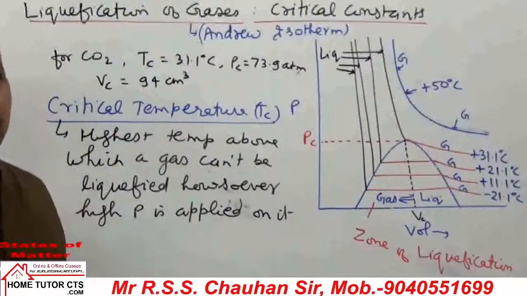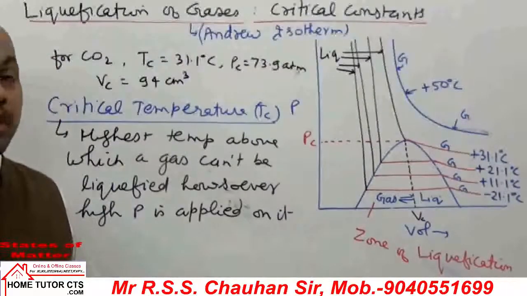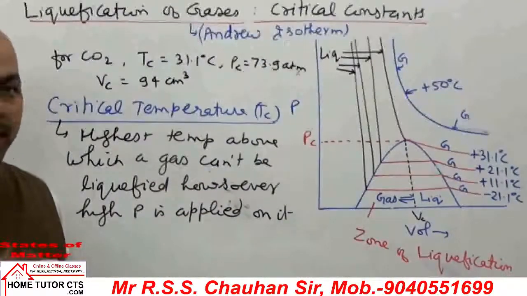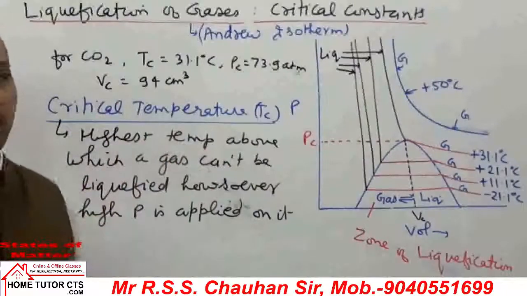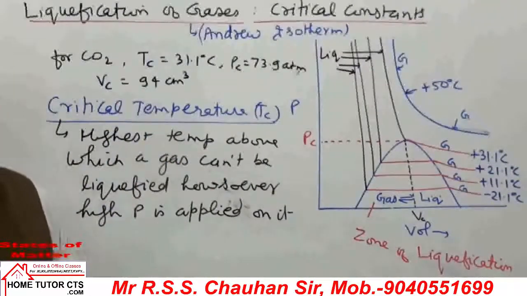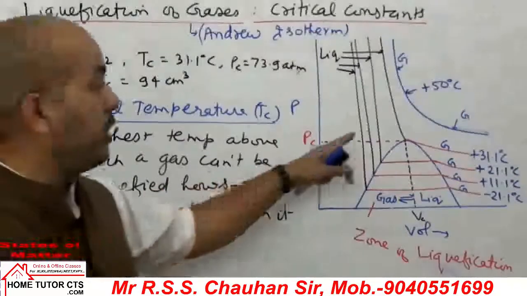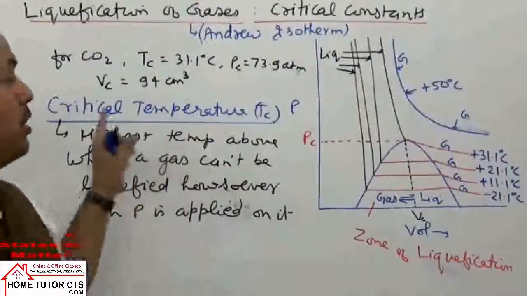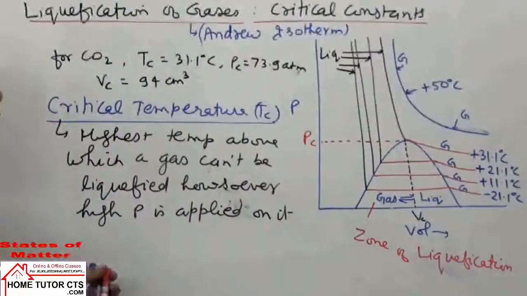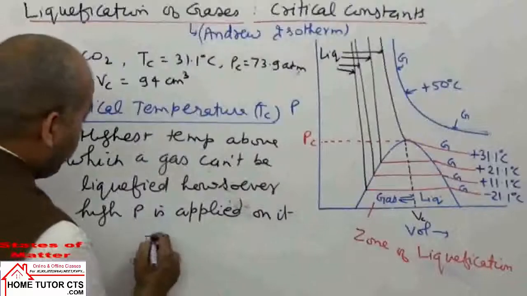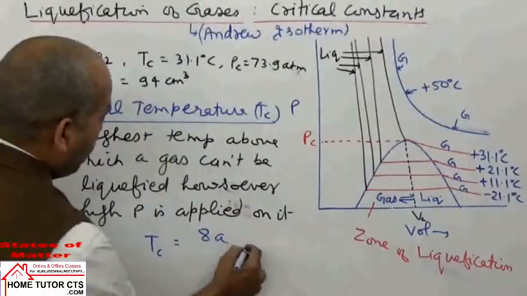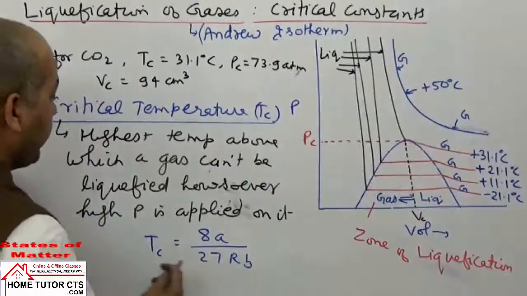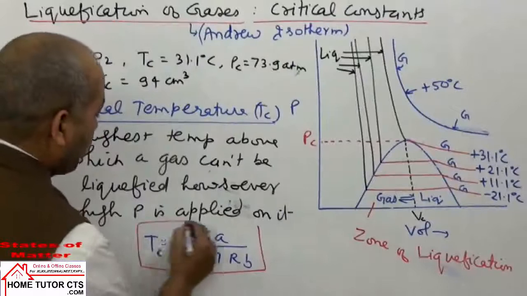So sometimes they ask the question: a gas can be liquefied in what condition of temperature? It should be at or below critical temperature. When we have temperature more than critical temperature, the gas cannot be liquefied. Again, for each gas, like we have taken CO2, there is one critical value of critical temperature, and that depends on the nature of the gas. The relation for TC is 8A upon 27 RB. TC for the gas can be taken as 8A upon 27 RB.